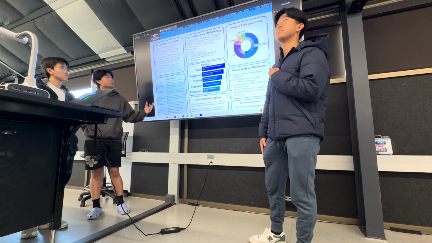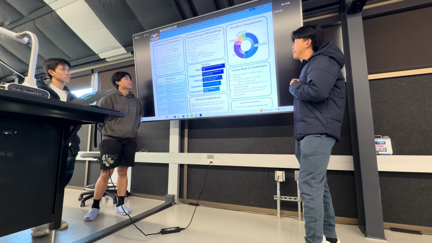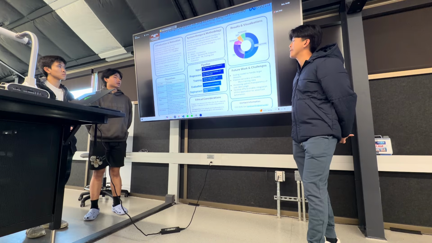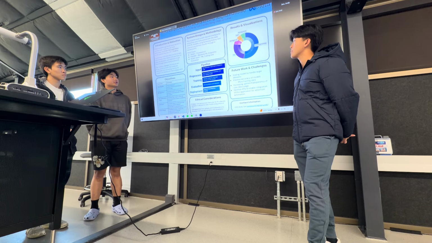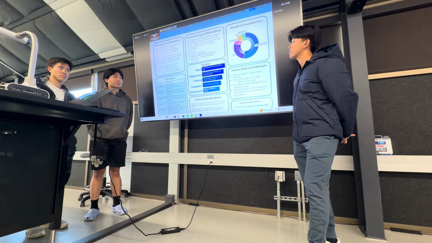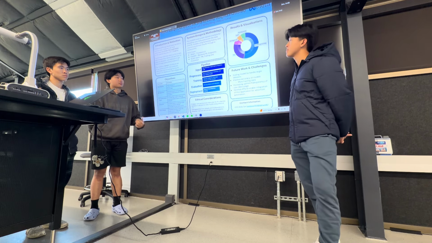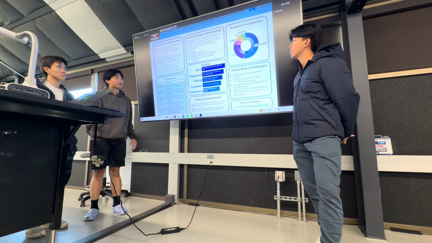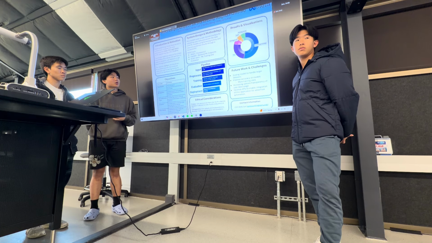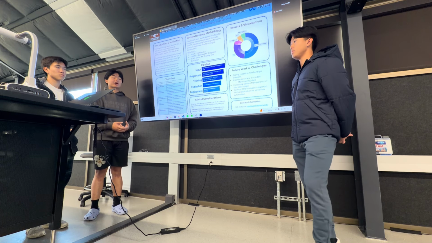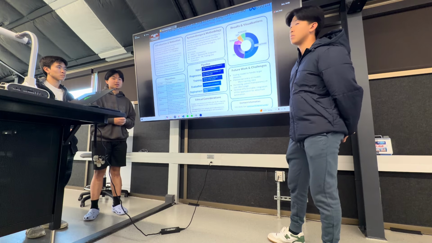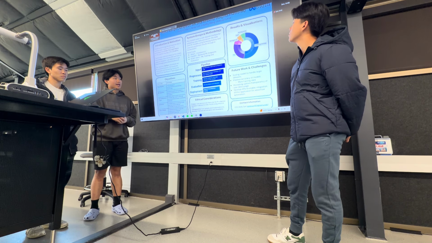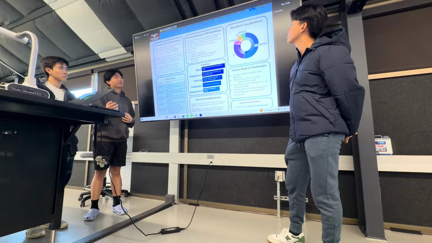But yeah, so to go a little bit more in depth about our system design and our pipeline. First of all, we created a React front end, and this is where our user is going to be able to input their browsing history, and where the user will be able to start the process, right? We're going to use our FastAPIs to send all this data from the users to the backend, where we're going to start by pre-processing this data. We're going to do some feature extraction, try to get the most information we can out of these browsing histories, and this will help us create these user interest profiles, right?